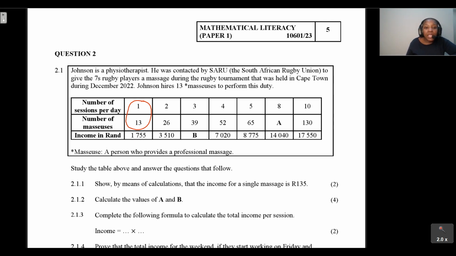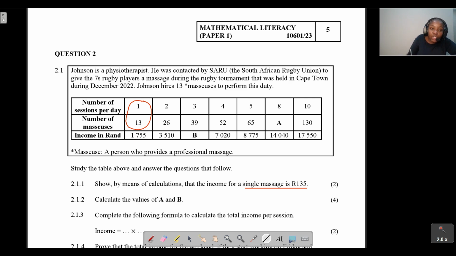It says, show by means of calculations that the income for a single massage is 135 rand. Okay, so we are told that if you just want a single massage, it is 135 rand. But we need to show how they got to that value. Okay, so how can we do that? So we can just look at the first column there. Okay, we can see that the income in rands is 1,755. Okay, and how many masseuses do we need? It's 13.